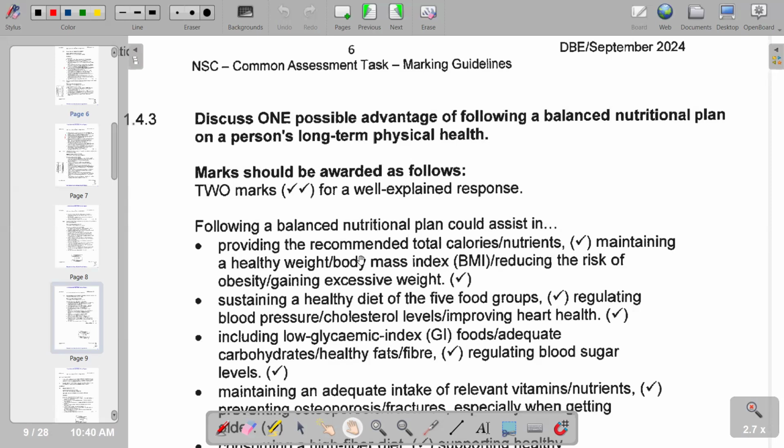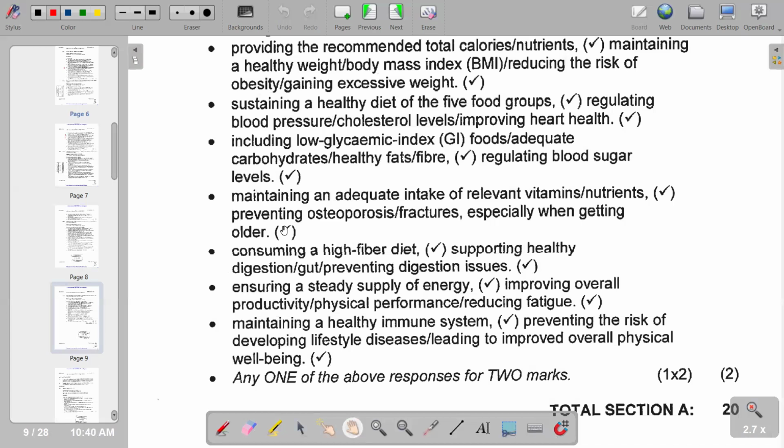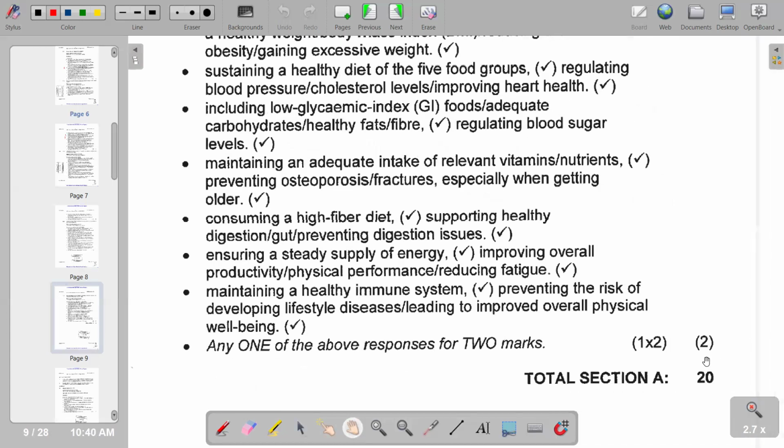So basically, this is the first point that we can include, and then the second point is saying sustaining a healthy diet of the five good food groups, regulating blood pressure or cholesterol levels, improving heart health. So we have a continuation of possible answers that we can also include. With that, that marks the end of our section A with a total of 20 marks.